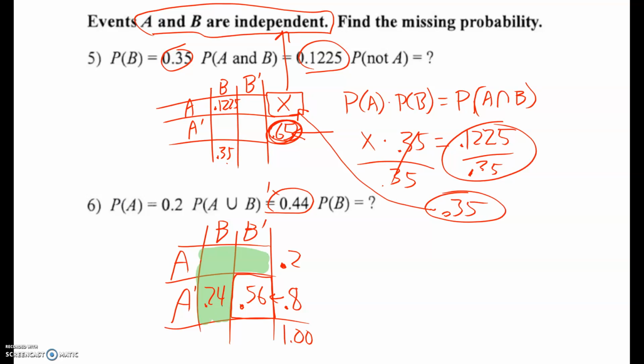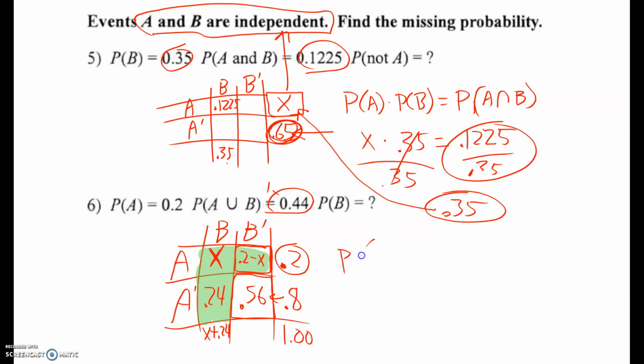Yep. All right, and so I don't know the intersection over here, so I'm going to put an X there, and I don't know this one either. And rather than put another variable there, I'm going to write it in terms of what I have. So I'm going to go over here to this 0.2 and say 0.2 minus that X has got to give me this value over here. And then down here, this is going to be X plus 0.24. So I'm using that variable X to help define some other boxes that might be helpful.